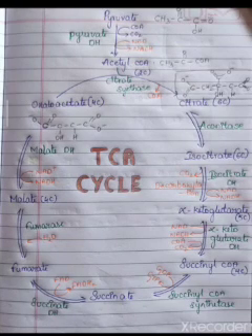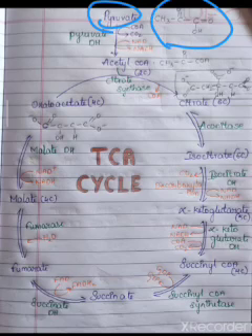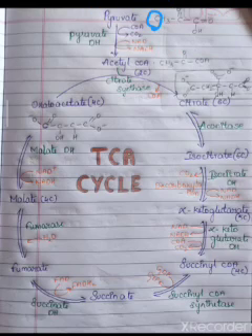This is the TCA cycle, where the pyruvate comes from the glycolysis process. Yesterday we saw the steps involved in glycolysis. This is the structure of pyruvate. First it converts to acetyl-CoA. Pyruvate is a 3-carbon compound; here you can see 1, 2 and 3. It is converted to a 2-carbon compound, acetyl-CoA.